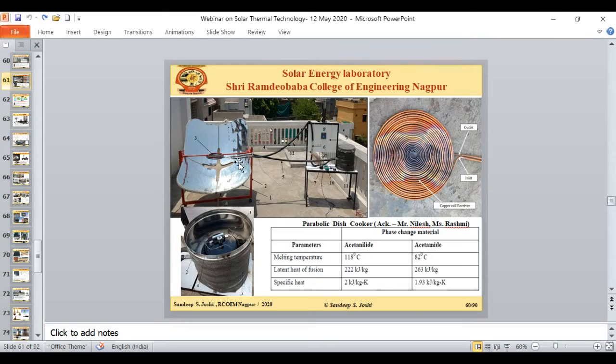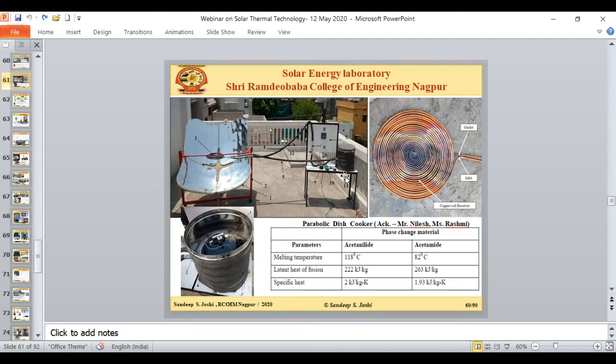Apart from this, we designed this type of collector, which we called the spiral receiver. This spiral receiver is very efficient at collecting the entire energy, not only in this part, but we designed it for some peripheral part as well. We performed CFD simulation also, to see what amount of solar energy is available at the peripheral part, and we got a very good result in this type of solar cooker.